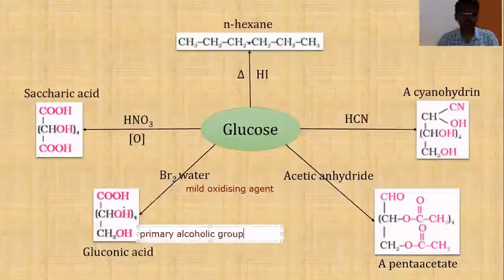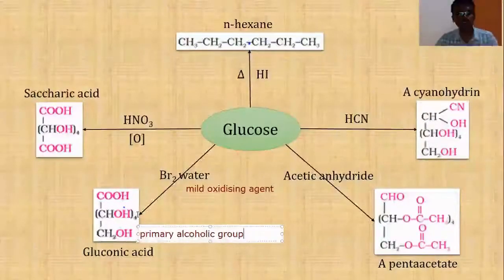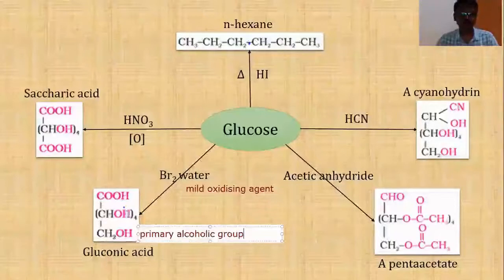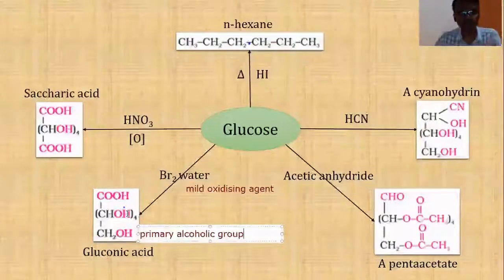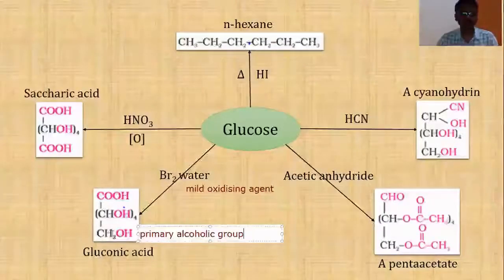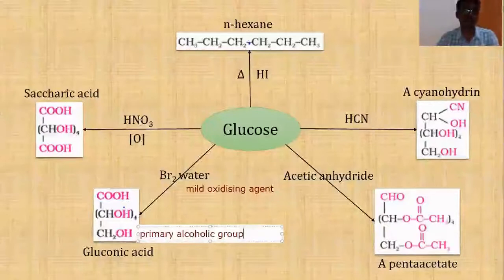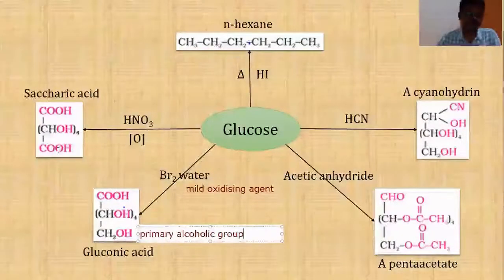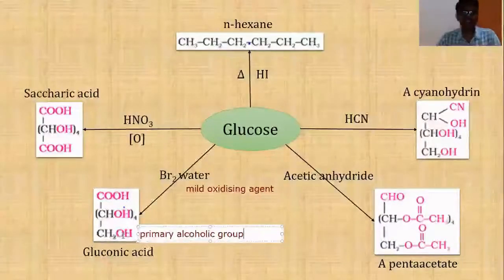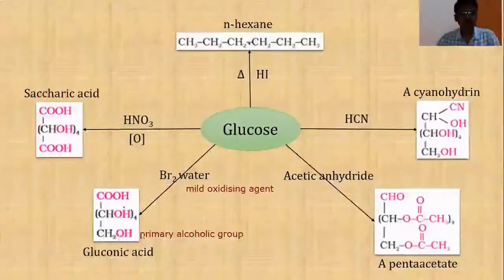And secondary alcoholic groups on oxidation will not give carboxylic acid, they give a mixture, and moreover, oxidation of secondary alcoholic groups is very difficult. So primary alcoholic groups get oxidized directly into carboxylic acid in the presence of oxidizing agents like nitric acid. So this COOH has to be derived from CH2OH, indicating that glucose contains one primary alcoholic group.